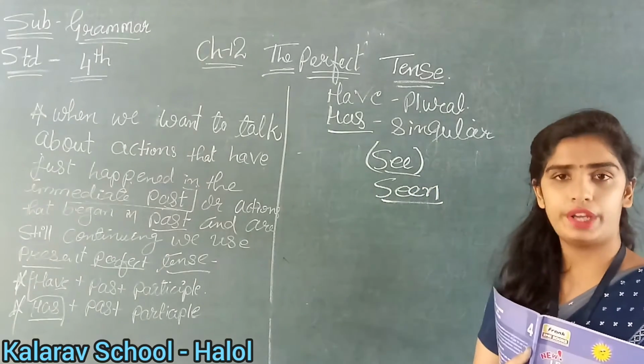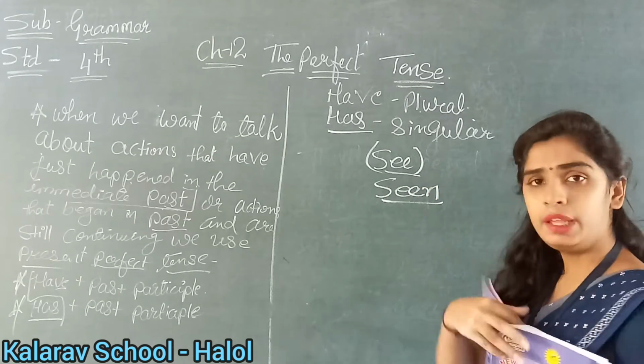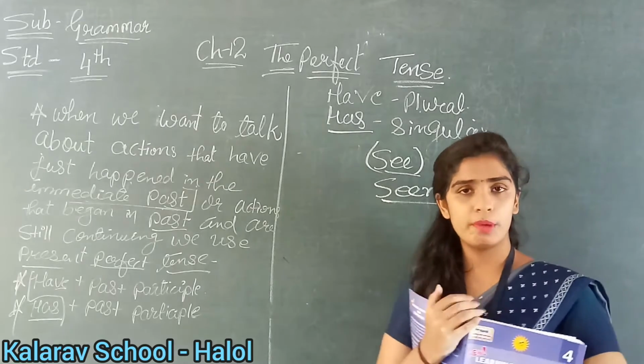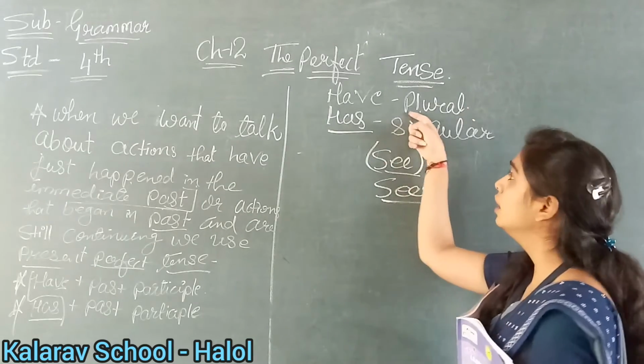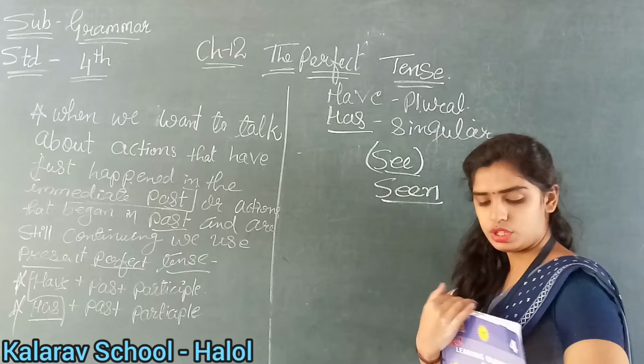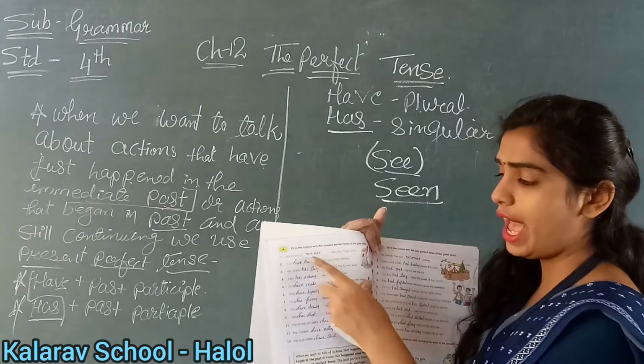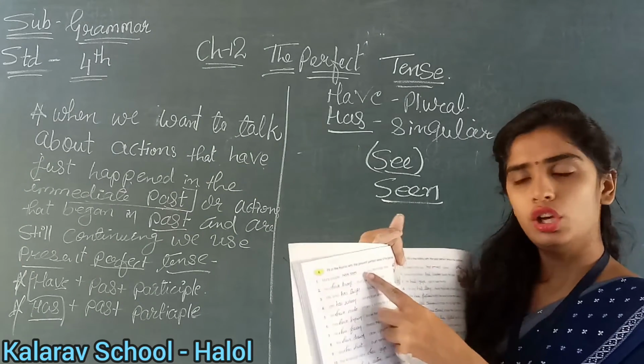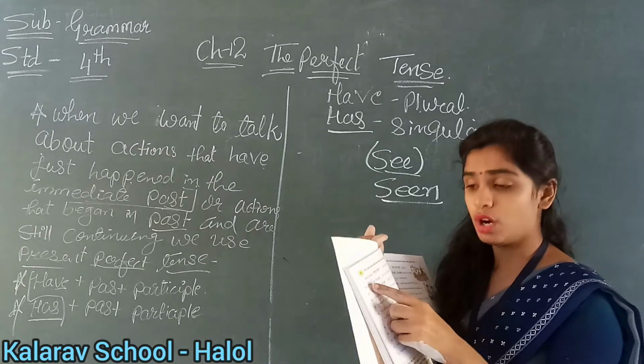Are you understanding what I am saying? And many people means there are so many people, so it is a plural thing. So what will we use in the first blank? It is given to you: have seen. Clear?